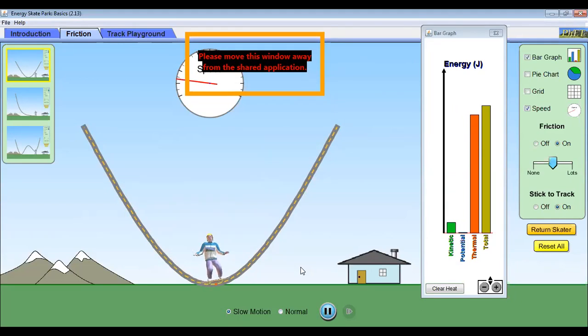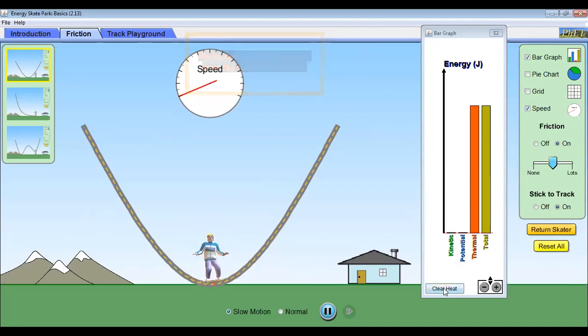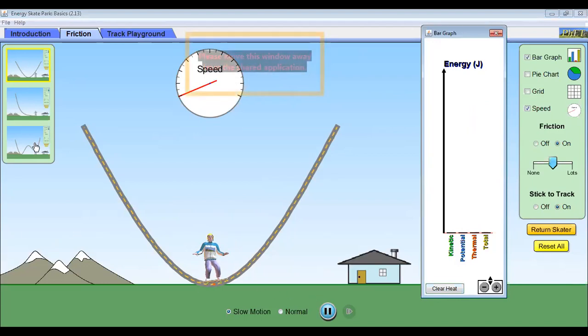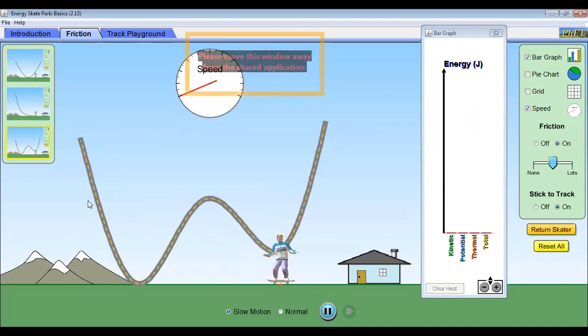Exactly. This is something that actually happens in day-to-day life. There is friction and the energy is getting converted into heat energy or thermal energy. Clear? Now, Aditya is saying, sir, show what happens when we take the track as W. So this is our track. Okay, so first I will make the friction off.